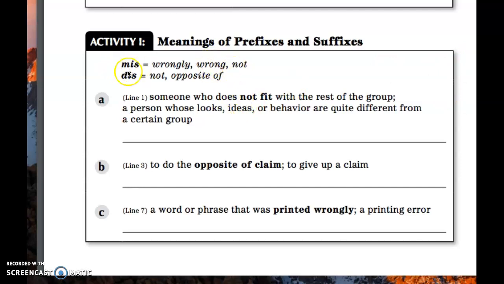Look at the second prefix, dis. This means not or opposite of. So if someone said that Emma was disorganized, you could guess that Emma was not organized or the opposite of organized. Learning the meaning of prefixes sometimes helps you figure out the meaning of words. Let's learn the meaning of some words that have the prefix mis and dis.